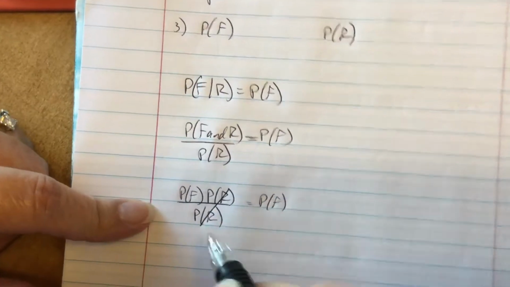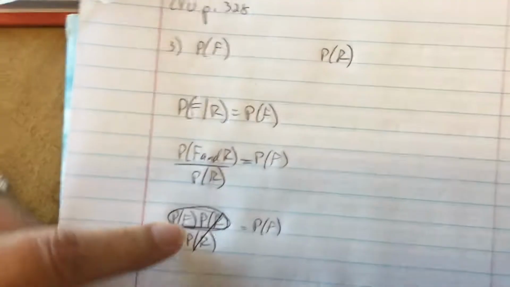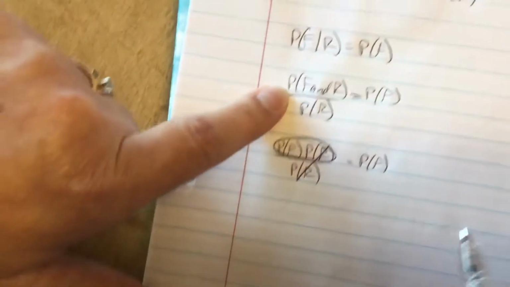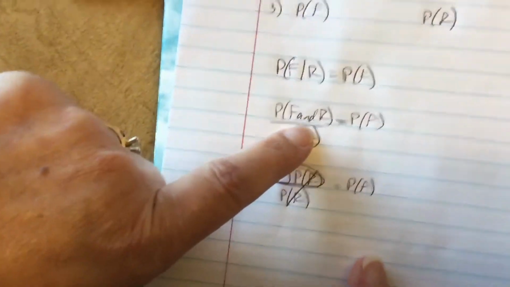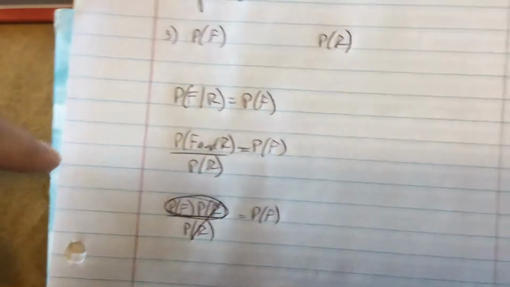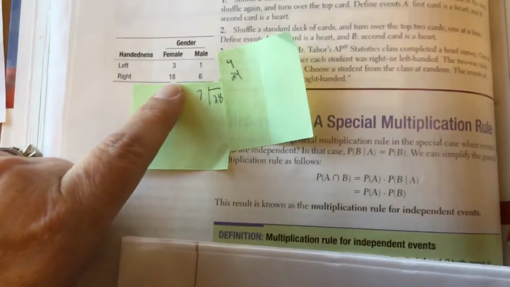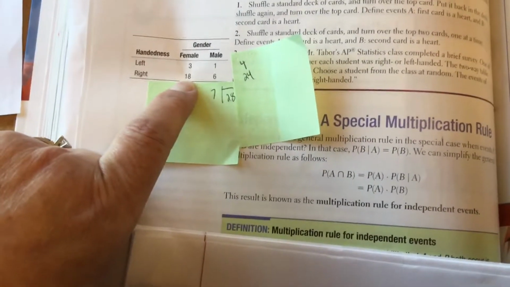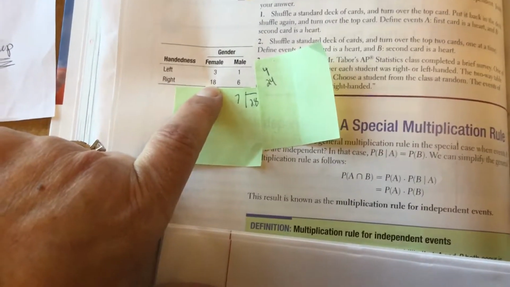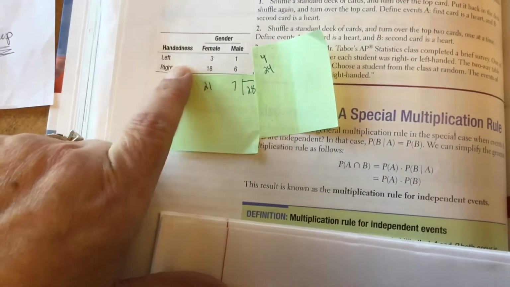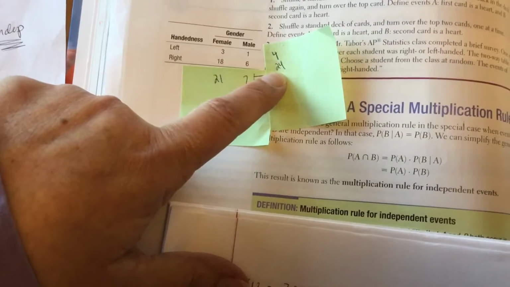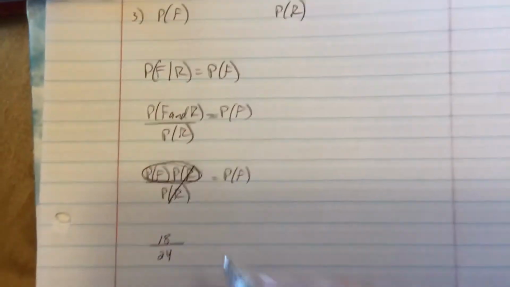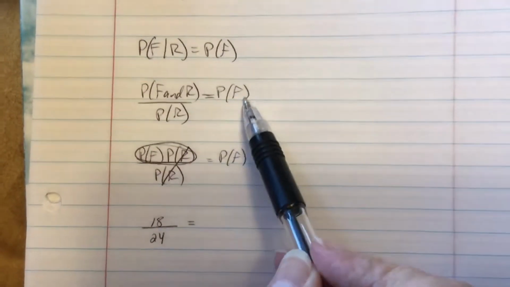This part we're going to get from the table. We're not actually going to multiply them. The probability of being female and right-handed: female and right-handed is 18, over the probability of being right-handed, so that's over 24. Is everybody with me? Is that the same as the probability of being female?